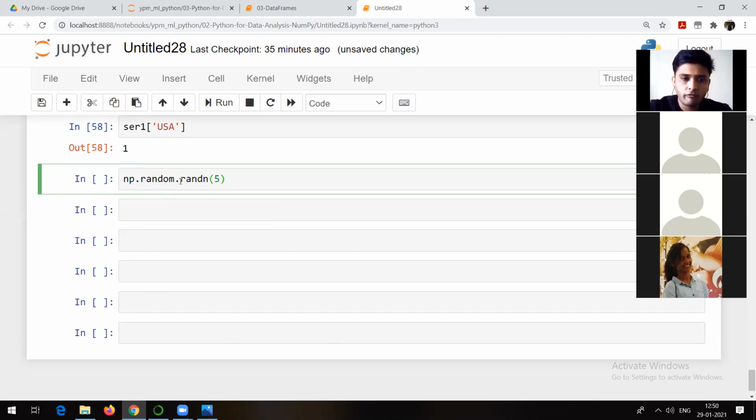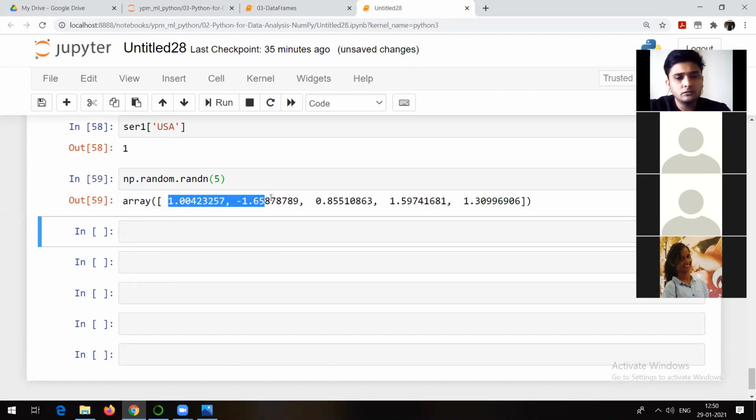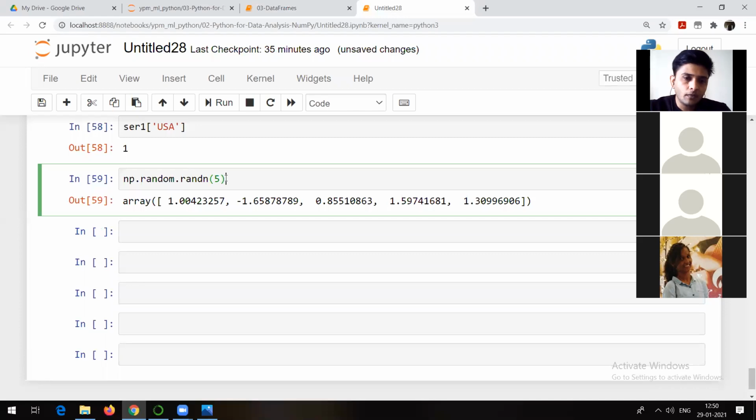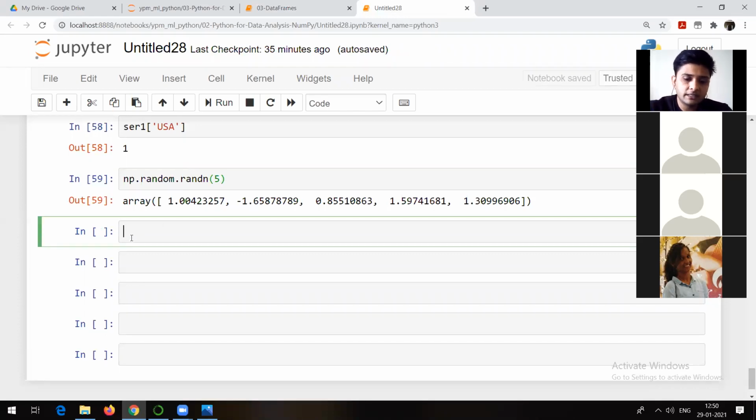Suppose if I go and type 5, I am going to get some positive and some negative numbers. That is from the standard normal distribution or Gaussian distribution. So what is that seed? What is that seed going to be?